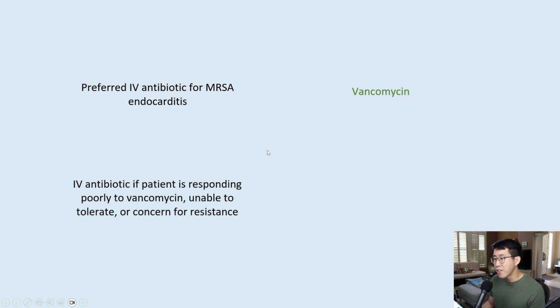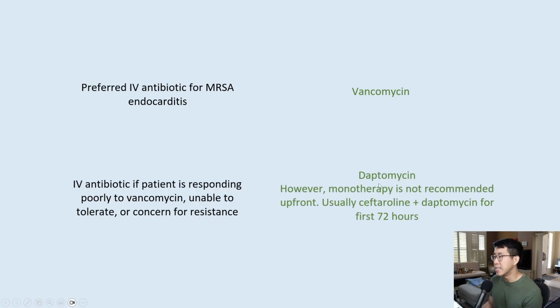And then what is the IV antibiotic of choice if a patient is responding poorly to vancomycin, they're unable to tolerate it, or there's concern that the bacteria is resistant to it? That would be daptomycin. However, monotherapy with daptomycin is not recommended up front. Usually we start with ceftaroline plus daptomycin for the first 72 hours.